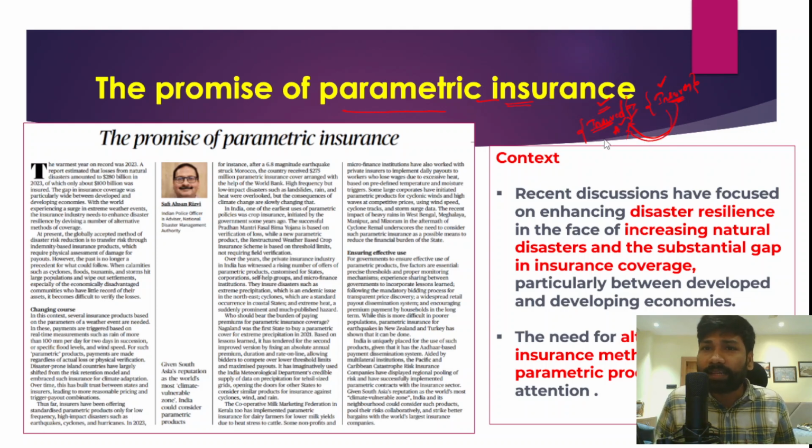Rather than the damage that is caused to his particular house, the insurer would provide insurance based on the intensity or magnitude of that earthquake, or any other disaster or event. So they just assess the intensity of that particular event, that disaster, and accordingly the insurance claim would be provided to the insured individual.